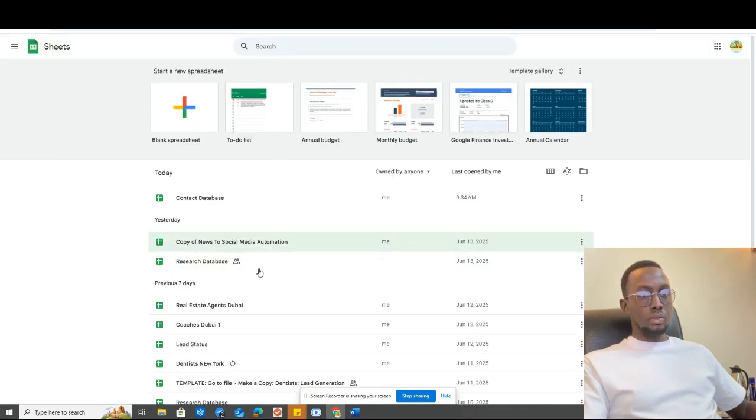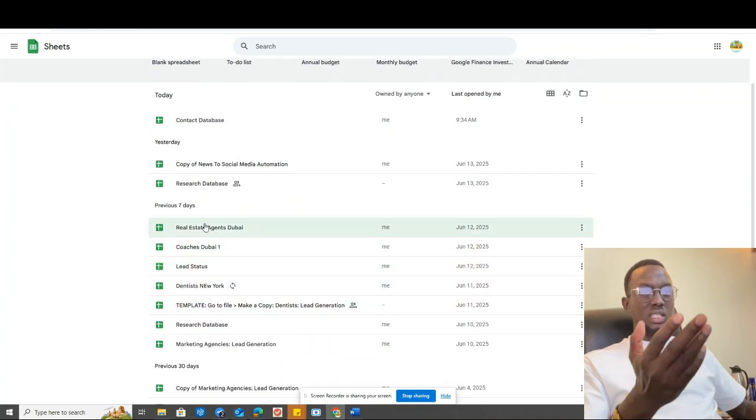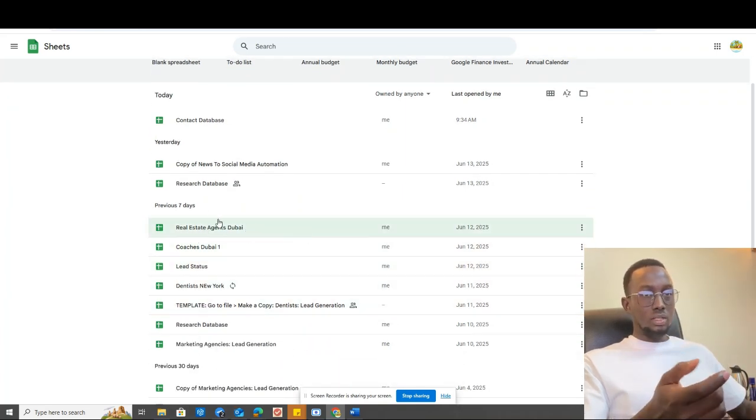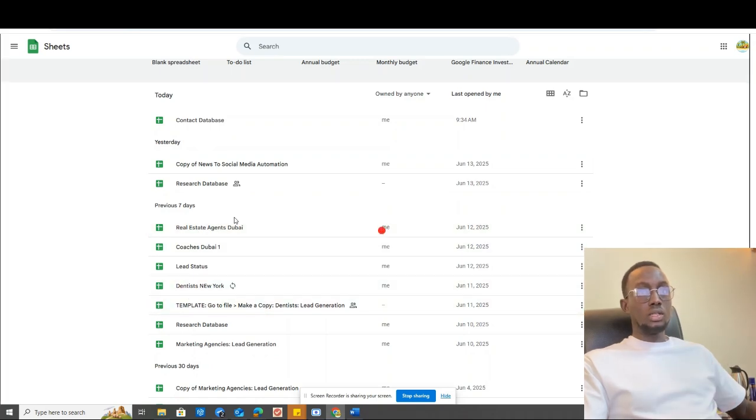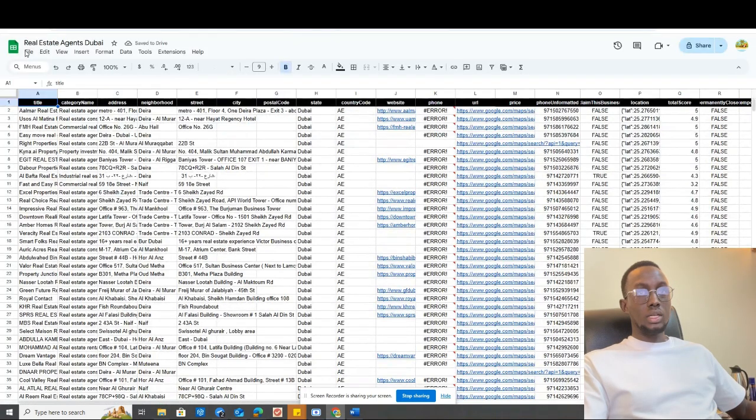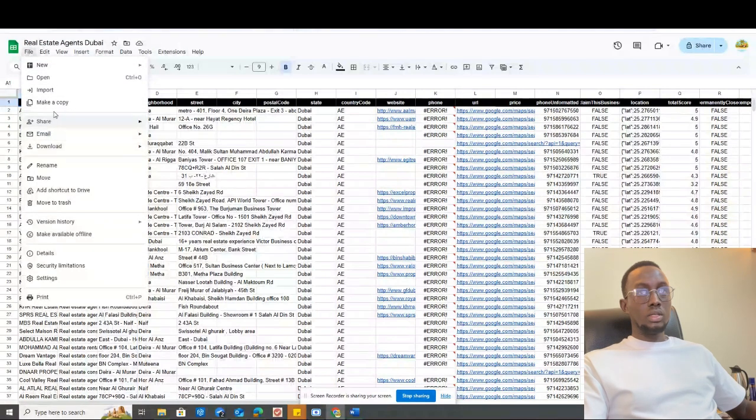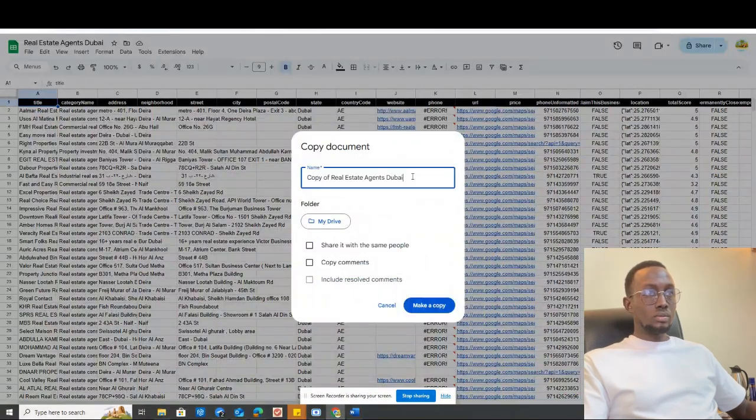So for me, I'm going to get this. I did a scraping before, as you can see. I have a real estate agent in Dubai, did this in New York. So this, I'm just going to duplicate it, copy, restaurants, Nairobi.